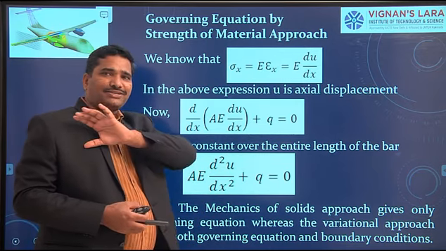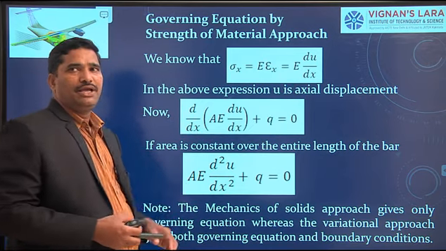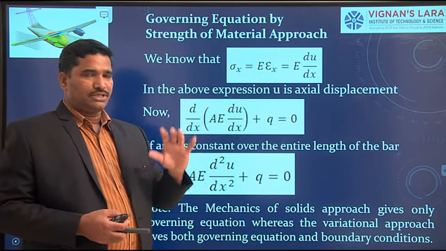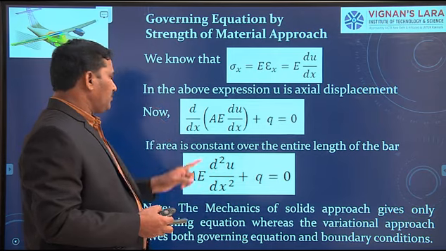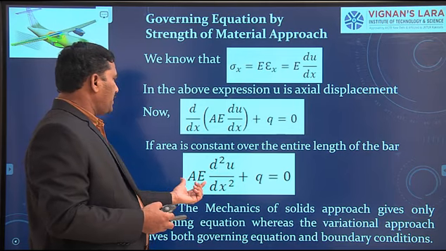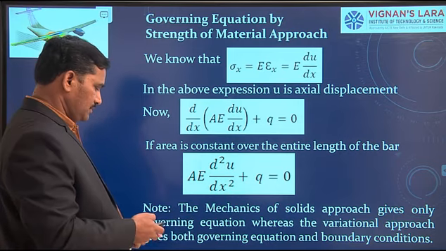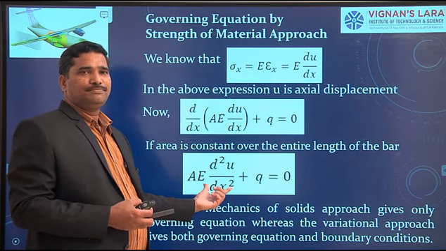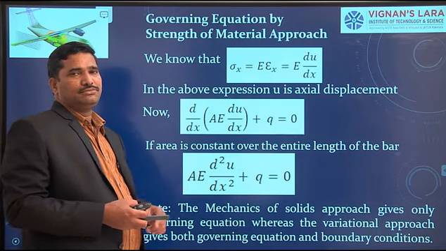We have assumed that the cross-section area of the body is the same throughout. Therefore, A comes out. E is the Young's modulus of the material, and it is the same throughout for an isotropic material. So if you assume that E is also constant, it also comes out, and the product AE is constant: AE into d square u by dx square plus q equal to 0. By the variational approach also, we have obtained the same expression. So here, by the solid mechanics approach also, we have obtained the same expression.